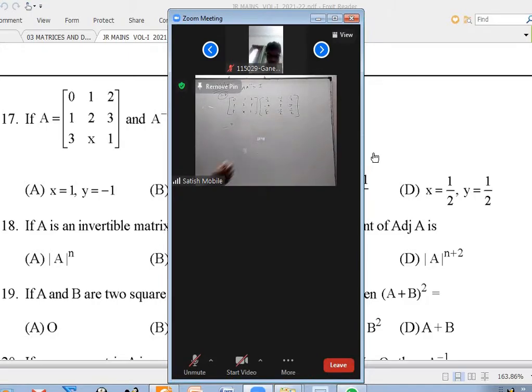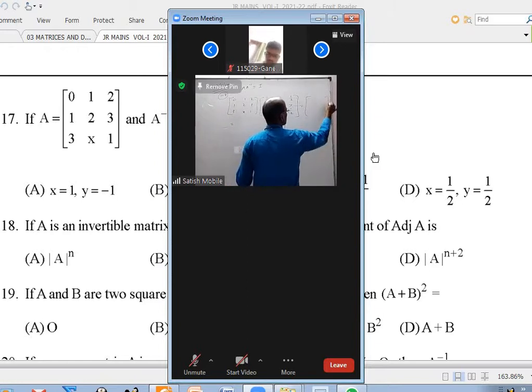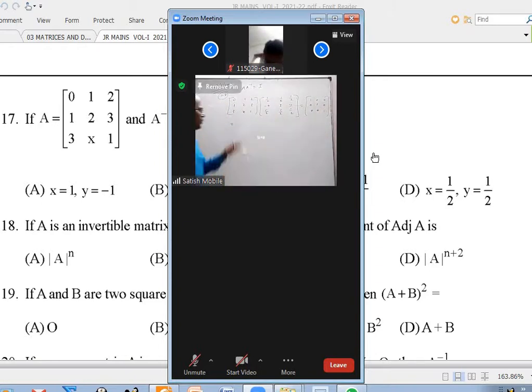Okay. This is A they gave, this is A inverse they gave, and they wanted X and Y. I want to equate to the identity matrix 1, 0, 0, 0, 1, 0, 0, 0, 1. When I multiply these two, I don't have to write everything and waste my time. For example, first row into first column, it will come 1. If it doesn't come 1, the question is wrong. That is, I don't have to worry about it.